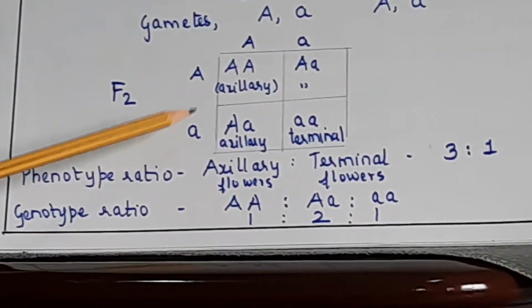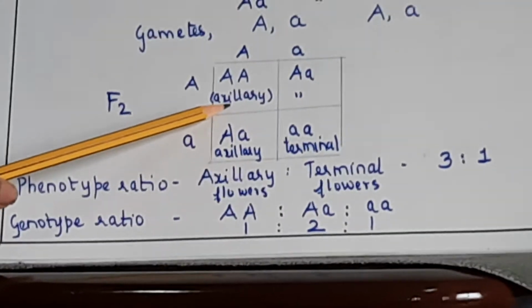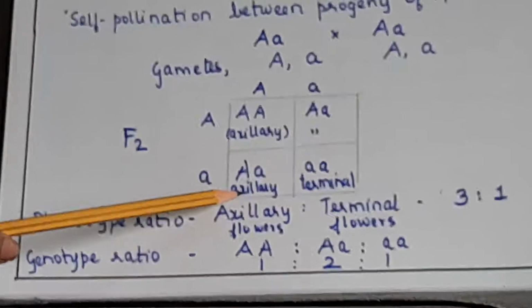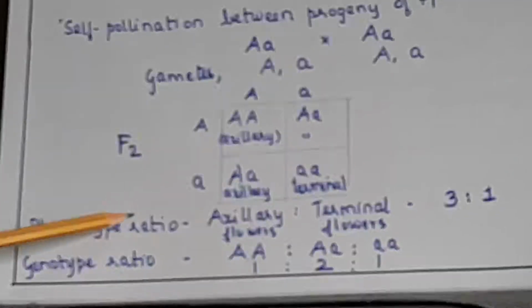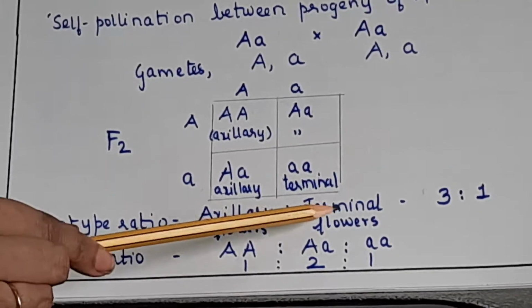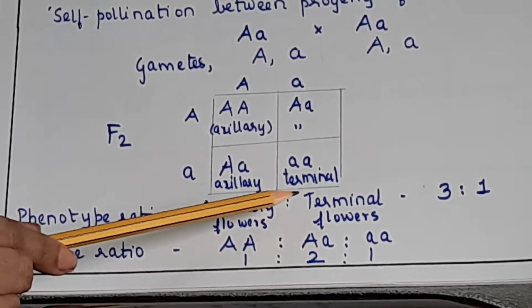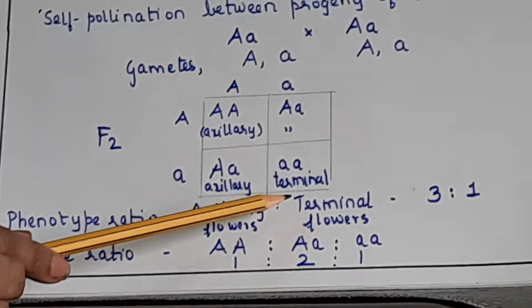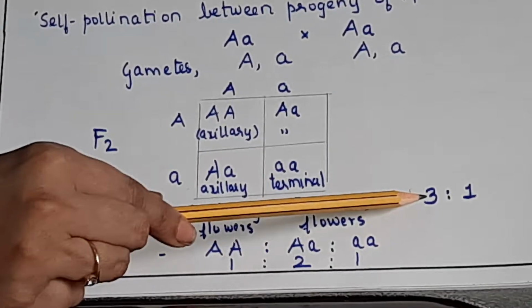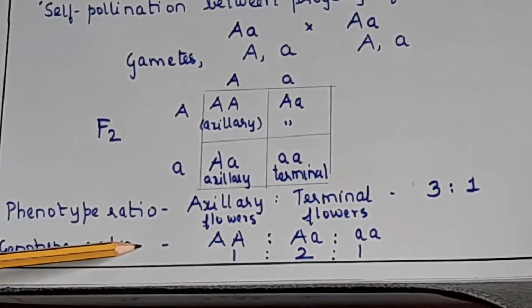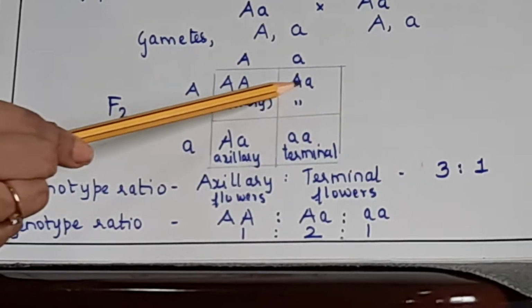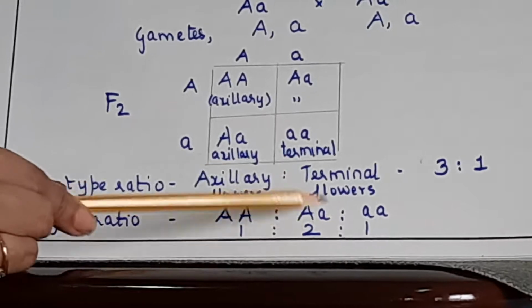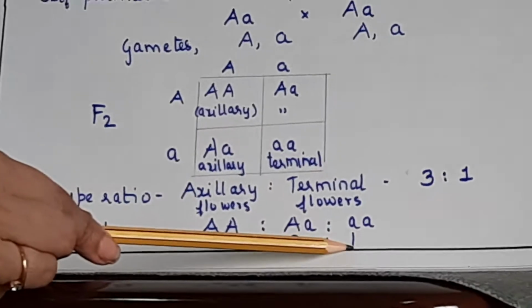Okay. So now this is axillary flower, this is also axillary flower, this is also axillary flower, and this will be terminal flower. Okay. So phenotype ratio will be axillary to terminal. So that is the alternative traits for the character position of the flower, right? So it will be 3:1, and genotype ratio homozygous axillary 1, heterozygous axillary 2, and homozygous recessive 1.